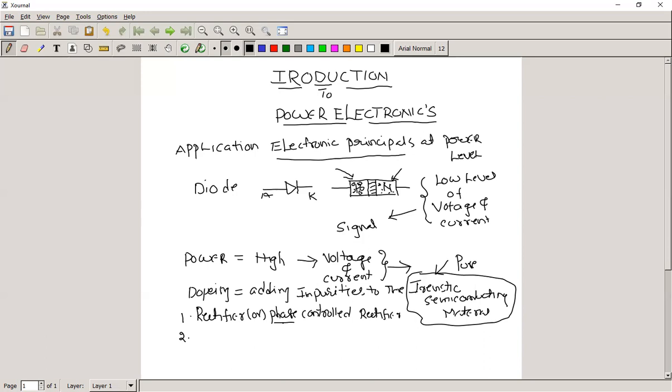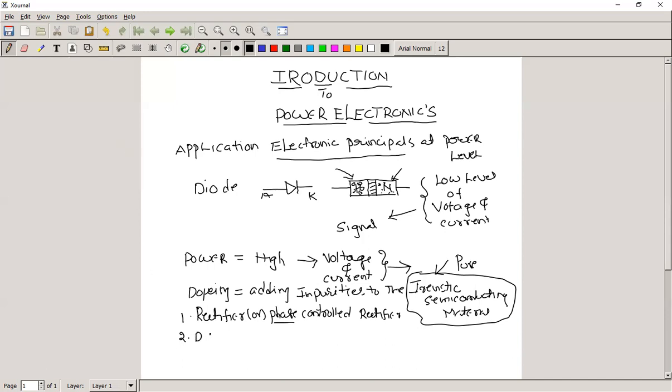A simple rectifier gives a fixed DC output. With a controlled rectifier, we have a control to change the output voltage for a fixed AC voltage. We are going to see in the next classes what is meant by a phase control rectifier circuit and how we operate these circuits.